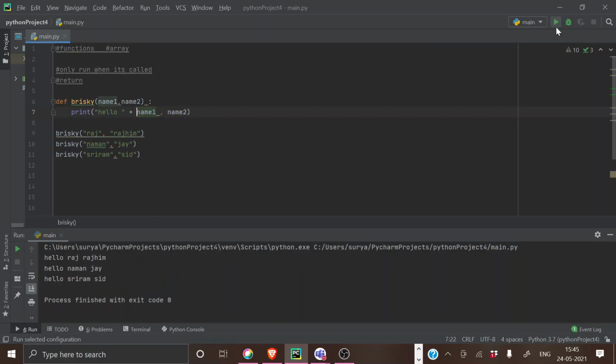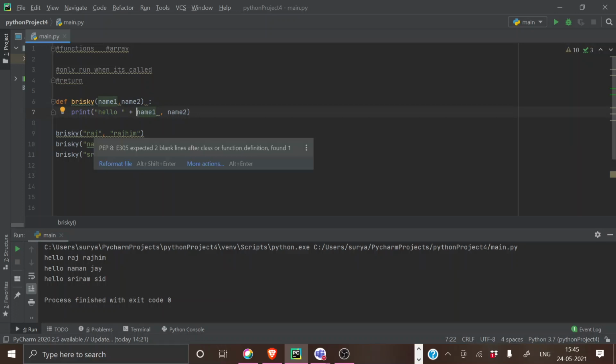Fine. So this is how we are going. If you're giving n number of arguments, you have to introduce that many arguments there, and you have to give the respective number of arguments when you're calling it. See, here you're giving two arguments, and when you call it, you're also giving two arguments.